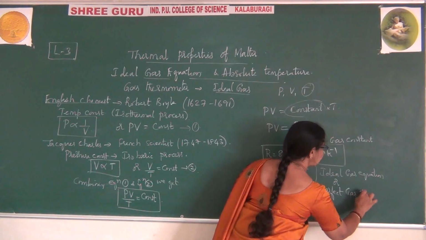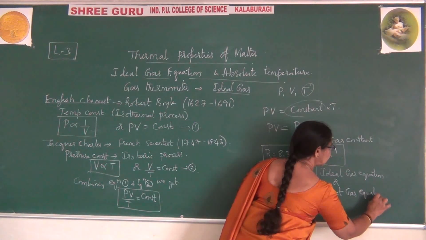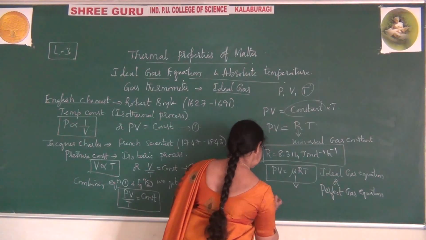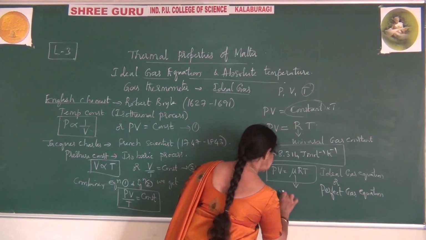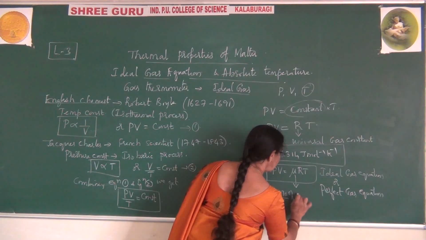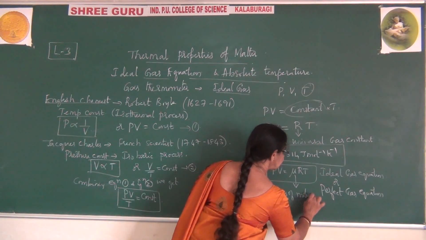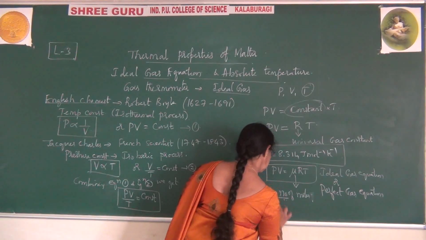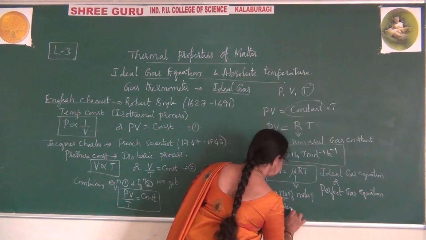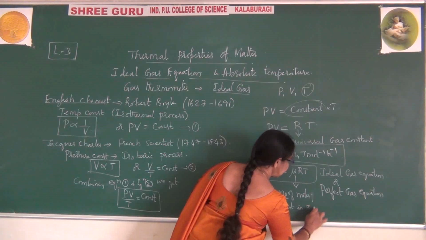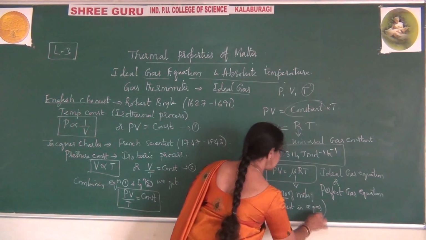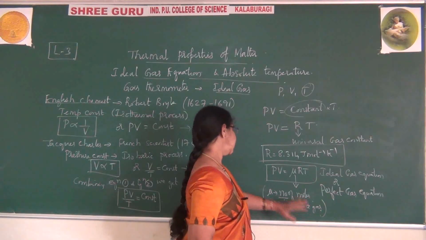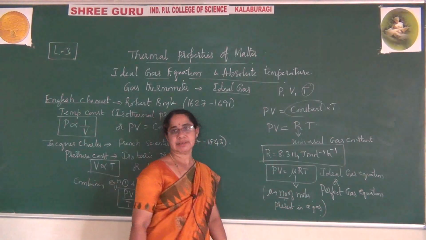What is this mu? Mu is the number of moles present in a gas. Whichever gas is taken, as many moles as they have taken is given here.